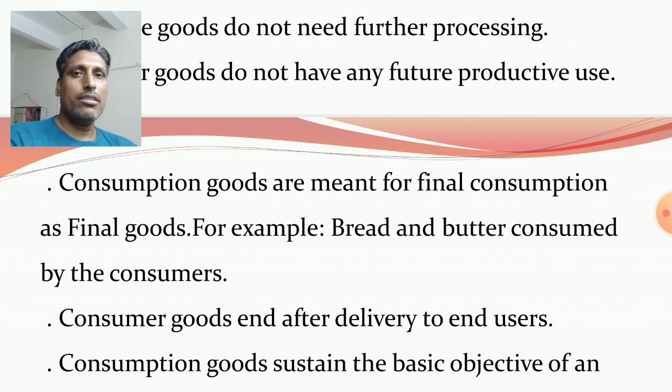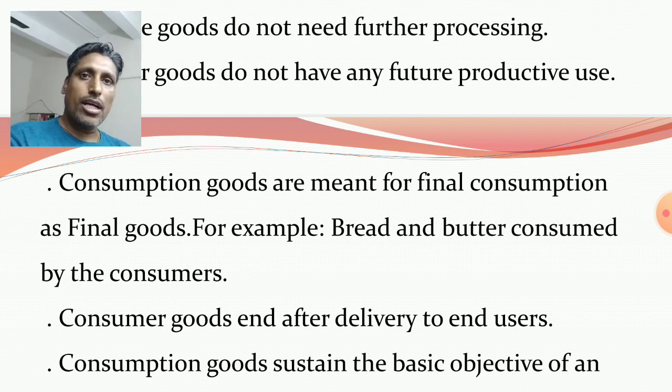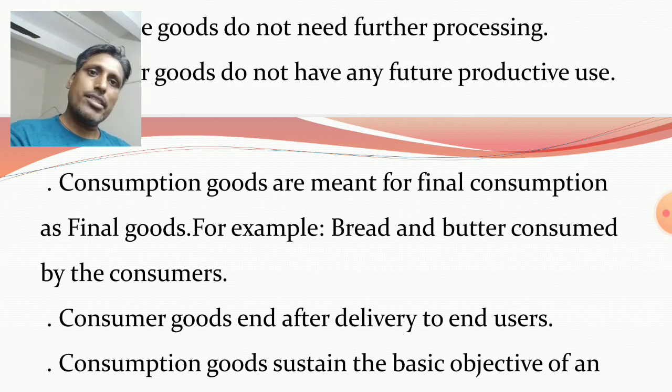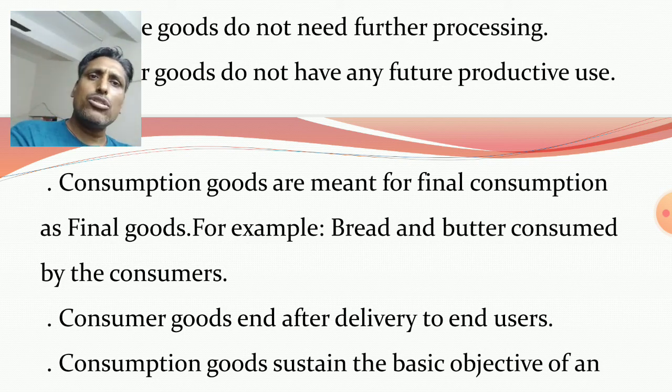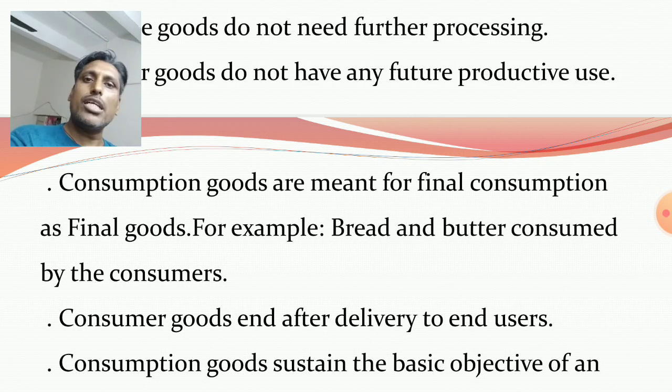the producers for investment purposes. Okay, have you clearly understood or not? So final goods are finally used by the consumers for consumption purposes and finally used by the producers for investment purposes. In case of a machine, it is also a final good for the producers. Okay, but it is a capital good because again it must be used by the producer to produce other finished product. So in this case, consumption goods are meant for final consumption as final.